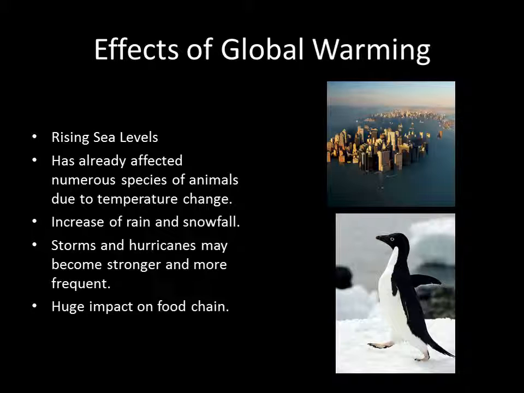Even though these impacts are significant, the biggest potential threat of global warming is the effect it will have on ecosystems and ultimately the food chain. Plant life is the first group of organisms that is going to be affected by a change in temperature. Plant life is at the beginning of the food chain, meaning that if plants begin to die off, there will be a domino effect down the food chain, leading to the death and extinction of many species.